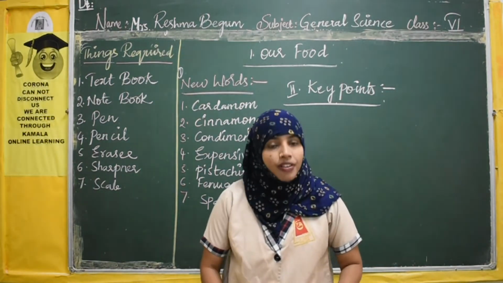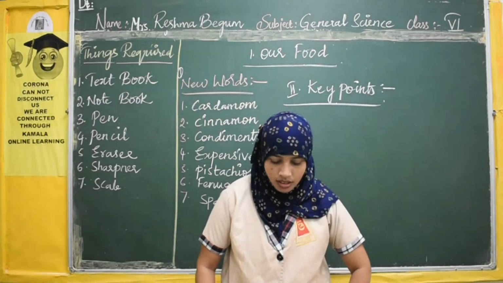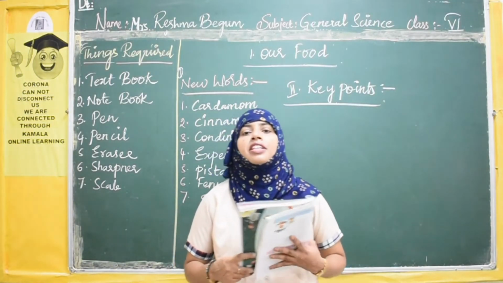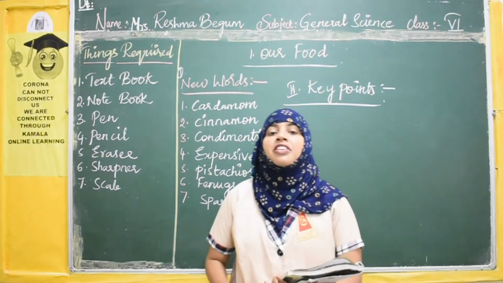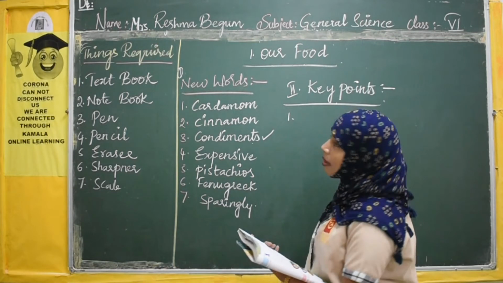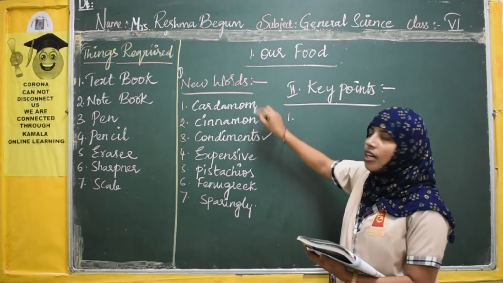What else? So will you note down the keywords? Take down the first point. We take the first point under key points I am dictating, okay? New words I have written now.